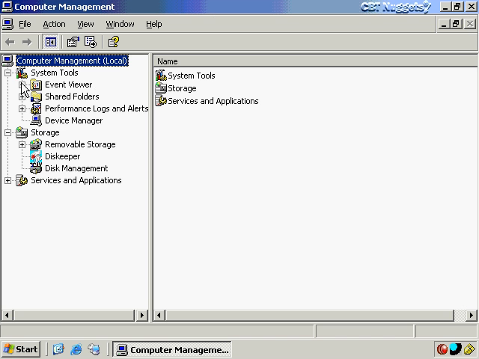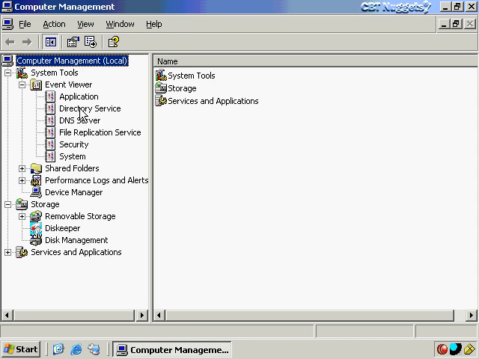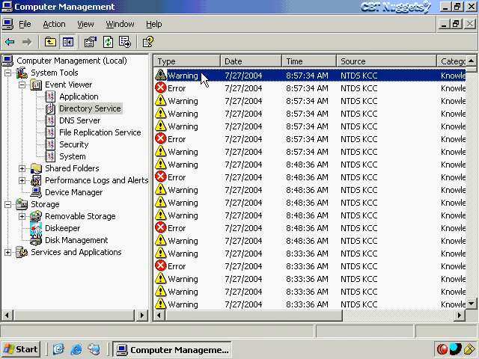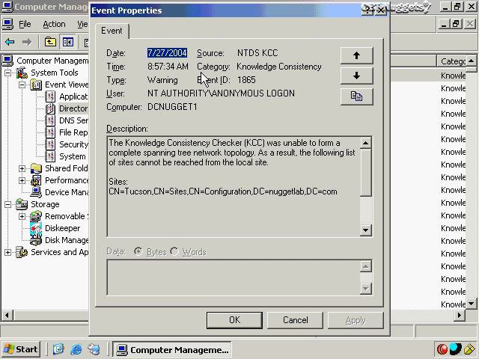And once we get into this, we can go to the Event Viewer and then specifically to Directory Service, which tracks events that happen related to Active Directory replication. So let's start by just looking at a couple of these. Let's double-click on this one as a warning. The KCC was unable to complete a spanning tree network topology. You see, the KCC does use a spanning tree algorithm to build connection objects to the destination site. And here's the site it's unable to reach.